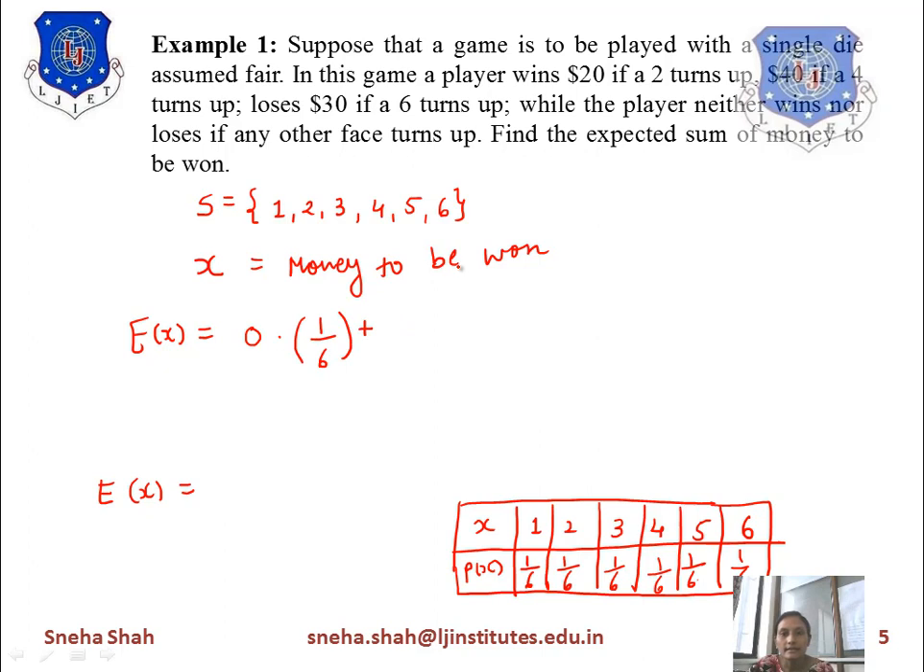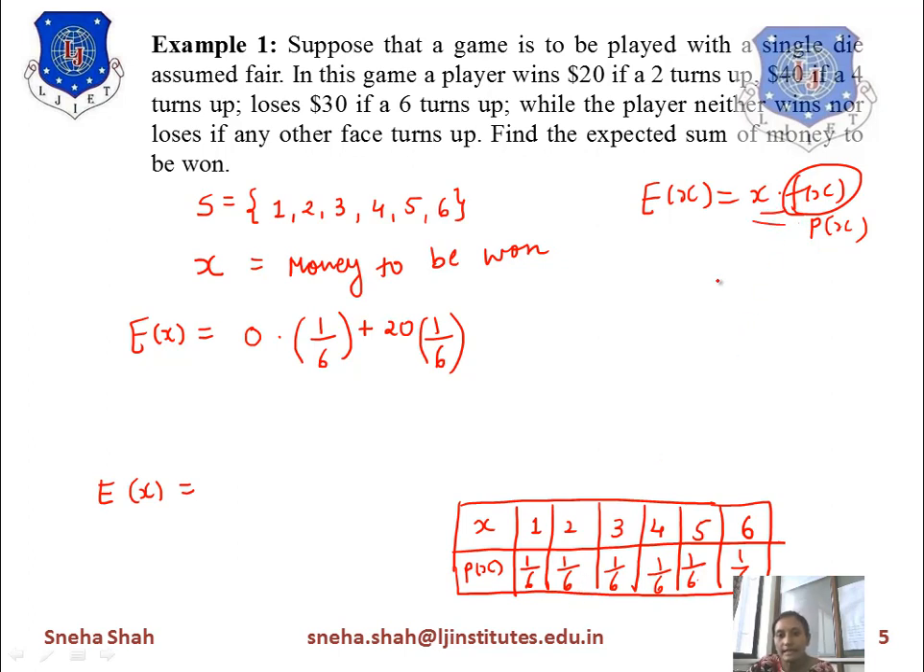If the player turns up 1, then there is neither win nor lose, so output equals 0. Now if it turns up 2, it means it wins $20. Winning $20 means we will take the positive value of 20. The probability of this equals 1 by 6, so we will multiply it by 1 by 6. Why have I taken it like this? Because as you know, the expected value of x equals x into f of x, where f of x is the probability of x. So we will multiply the probability into the input.